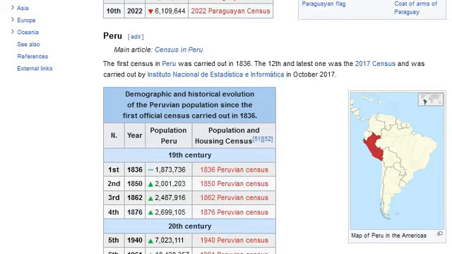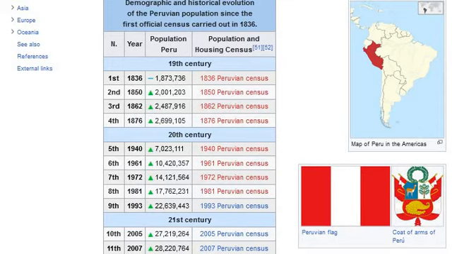1,873,736. 1836 Peruvian census. Second, 1850, increase: 2,001,203. 1850 Peruvian census. Third, 1862, increase: 2,487,916. 1862 Peruvian census. Fourth, 1876, increase: 2,699,105. 1876 Peruvian census. 20th century.